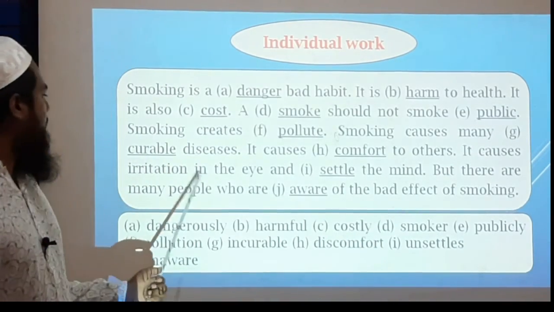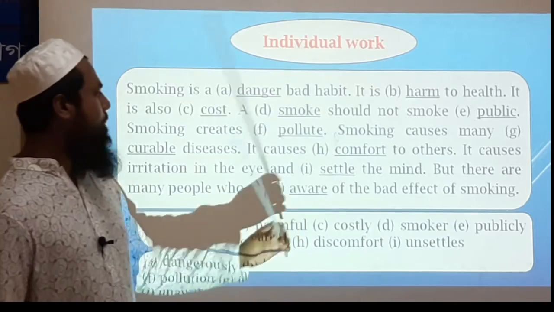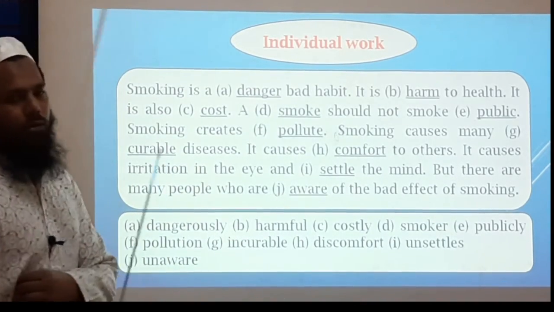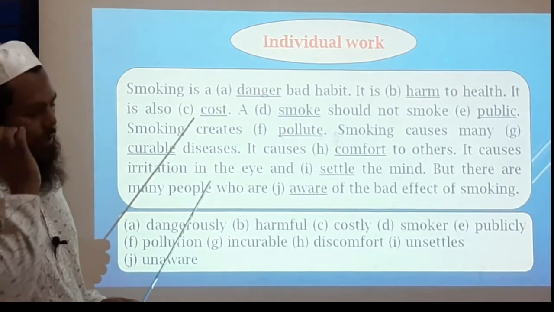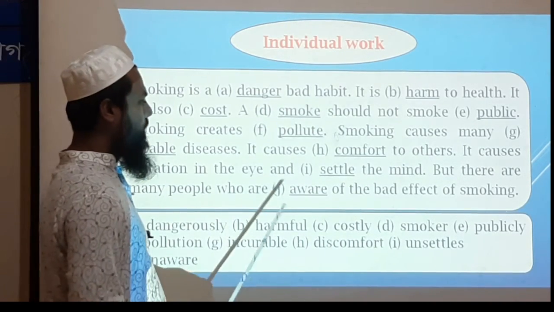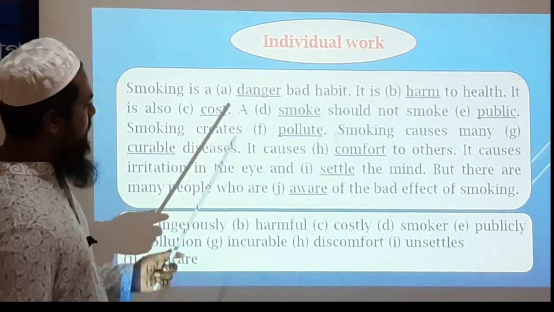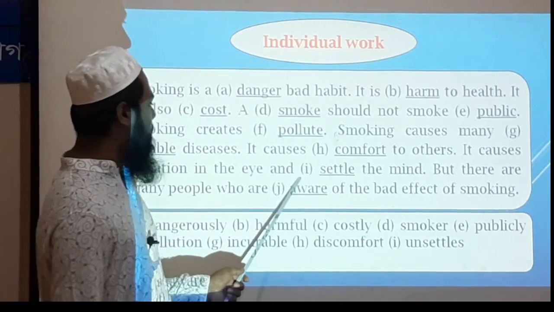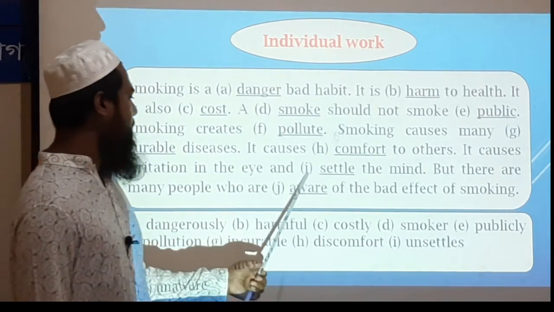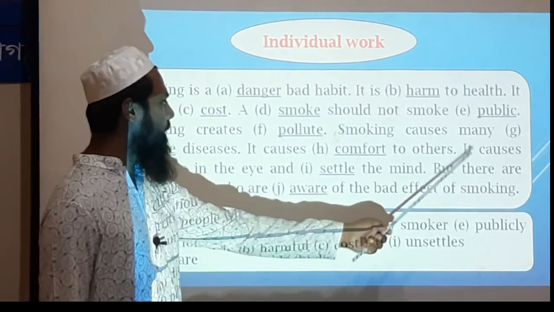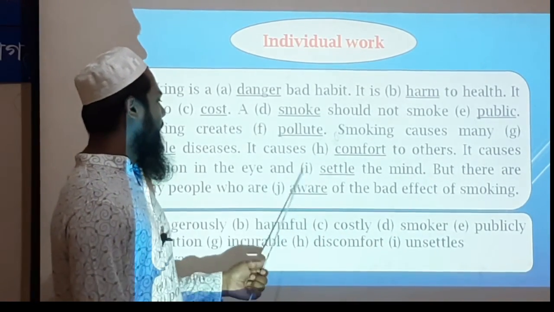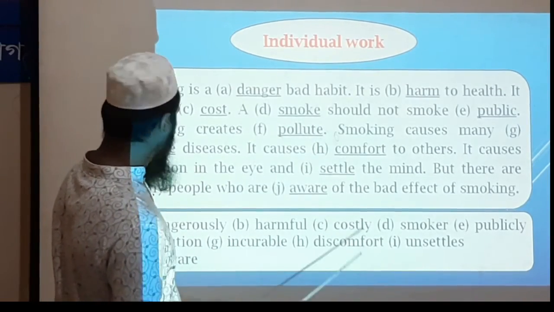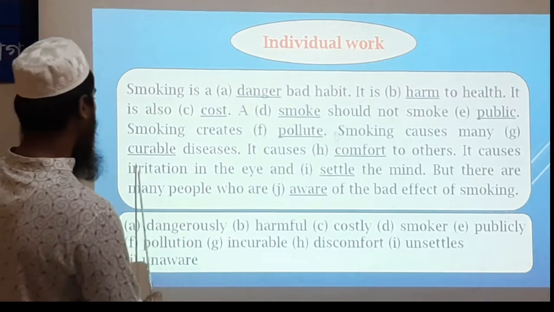It causes irritation in the eye and settle the mind. It is a compound sentence. We know that in a compound sentence, if the subject is common in both parts or both clauses, we can omit the second subject. So here is the second clause, and it is the subject, and settle is the verb. So what will happen here? It causes irritation in the eye.